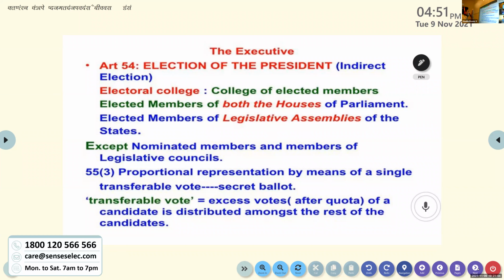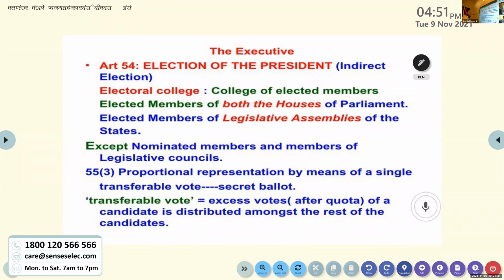It is the elected members of both houses of the parliament, from the Rajya Sabha and from the Lok Sabha, the MPs. And the elected members of the legislative assemblies of the states, the MLAs, from different states.